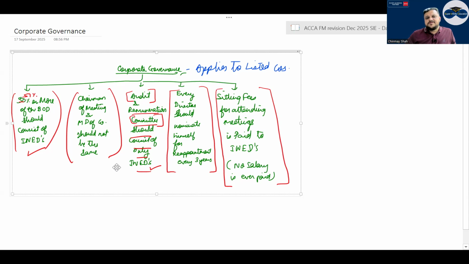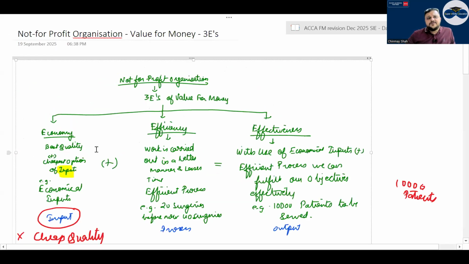Right. Chairman of the meeting and MD of the company should not be the same. Correct. Audit and remuneration committee should consist of only INEDs, right? Then every director should nominate himself for reappointment every 3 years, and sitting fees for attending meetings is paid to INEDs. No salary is ever paid. So INEDs never work for a salary. They are not employed by the organization. Correct.